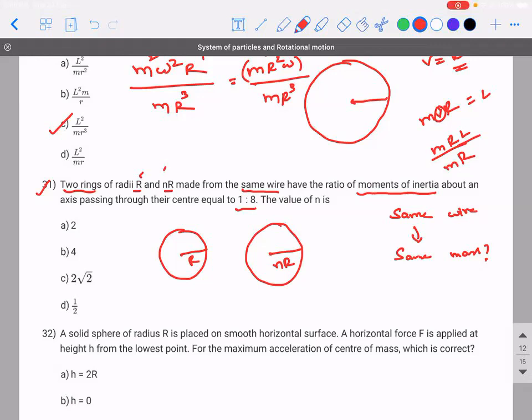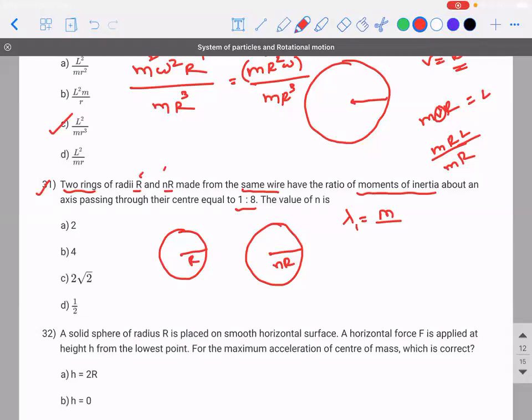It's their density that is going to be the same, but here, what type of density are you going to define? Linear density. Yes.